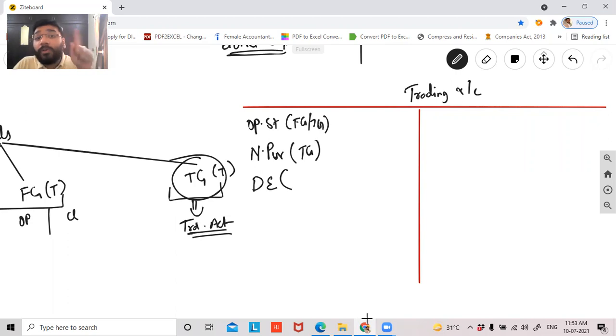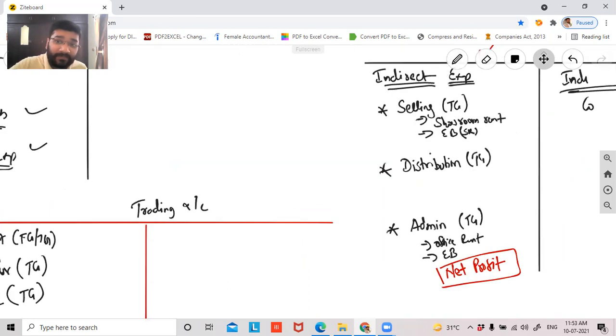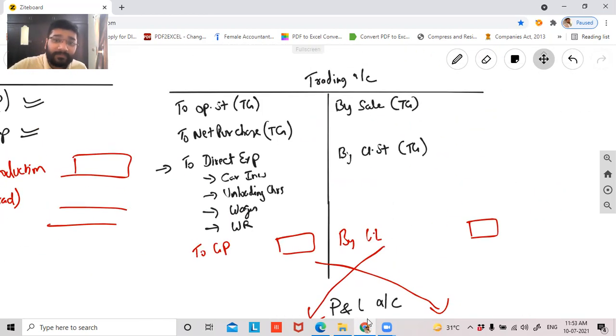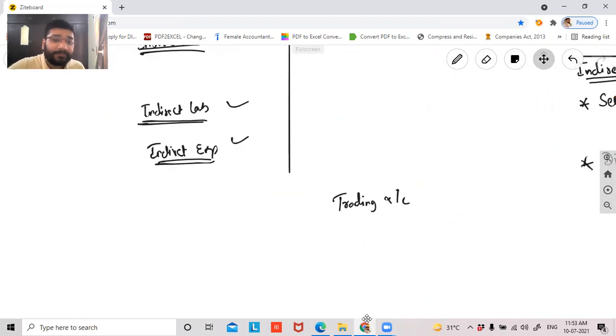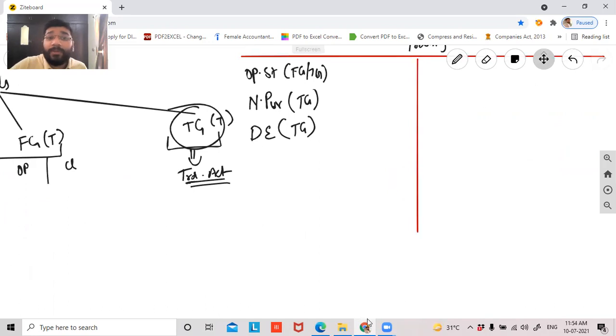Direct expenses means all those expenses that are incurred in relation to traded goods, right? Only traded goods, which I discussed here. All these direct expenses are incurred in relation to the traded goods. This will come here. And then what will come? Your cost of production. The cost of production which you derived in your manufacturing account, guys, that will come. So this is coming from your